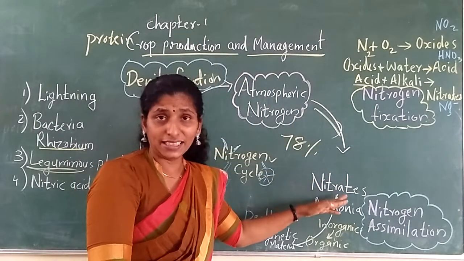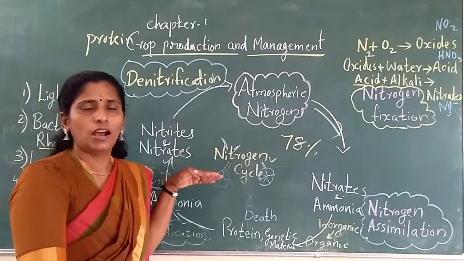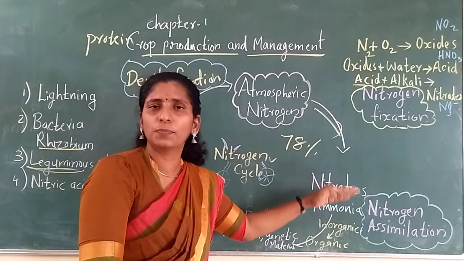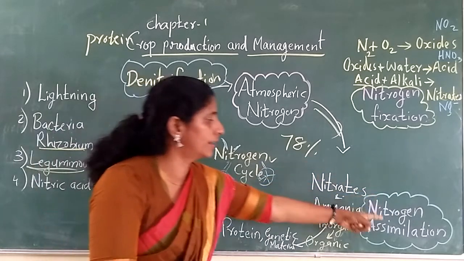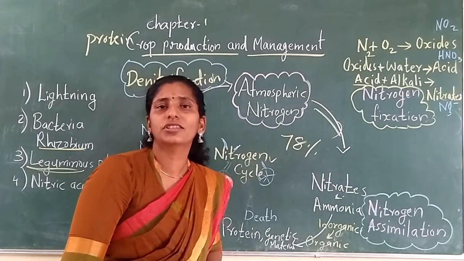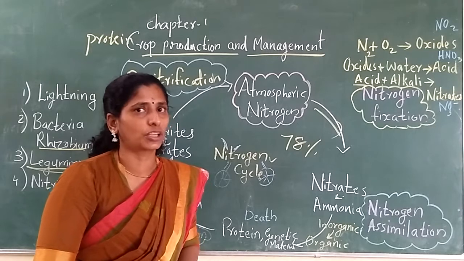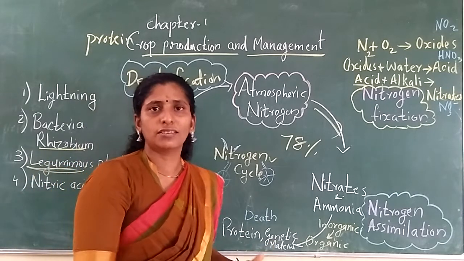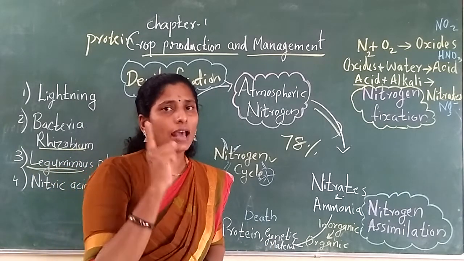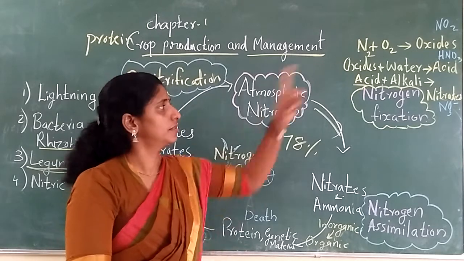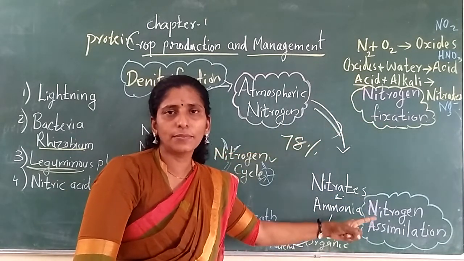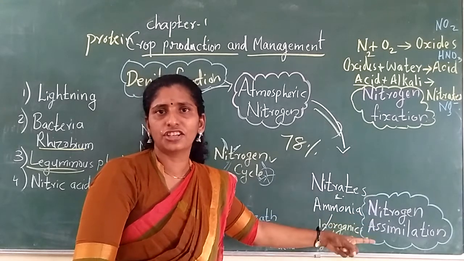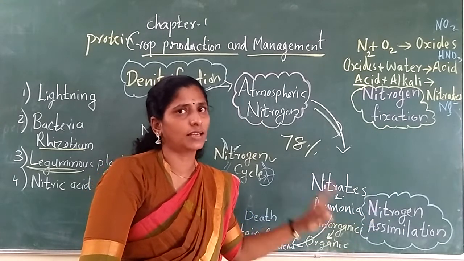The nitrates are utilized by living organisms to form protein, and that utilization is called nitrogen assimilation. So two processes: nitrogen fixation, and next, nitrogen assimilation, the use of that nitrogen or making of protein.